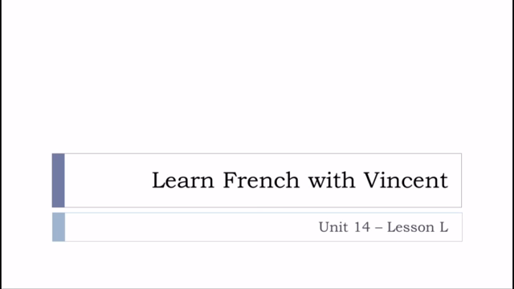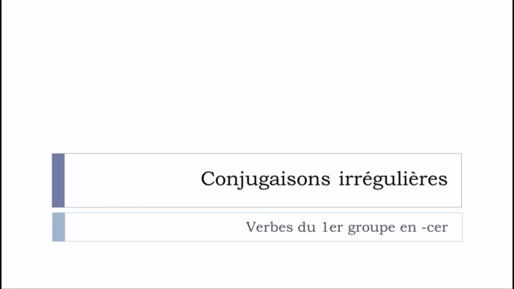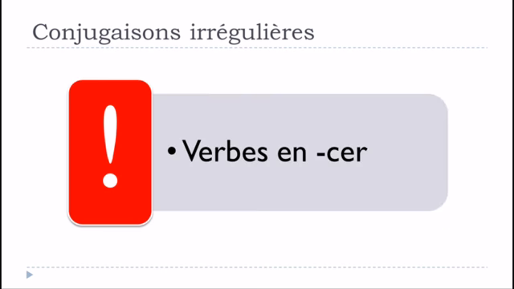This is Unité 14, leçon L, and in this lesson we'll see together les conjugaisons irrégulières, especially when we're talking about les verbes du premier groupe en CER. If you remember correctly, I told you that the first group of verbs ending with ER are regular verbs, which is the case, but then we'll get some subgroups, and the verbs in these groups will have to be slightly modified during conjugation for a good reason.